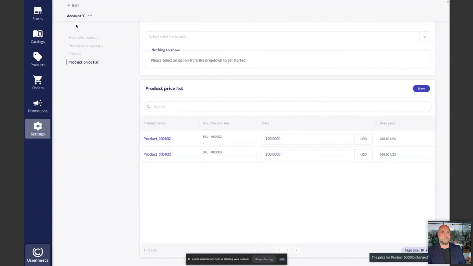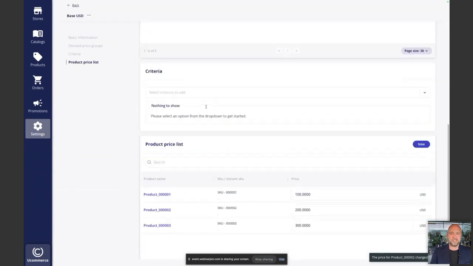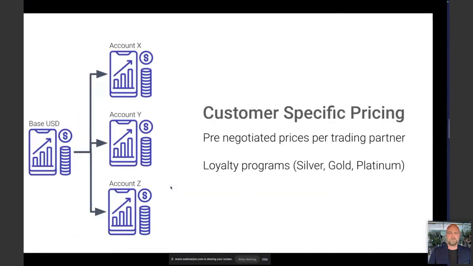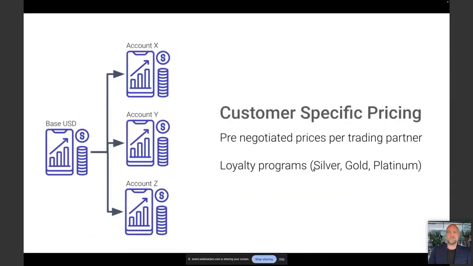So I navigate back to my price, and you can see my account X and account Y. They are targeting the same products, but they're overriding differently. And that's the gist of it. That's how it works. Cool. Loyalty programs, you can see how that would work. It's the same basic idea, but the use case is a little different. Let's move on to the next scenario here.